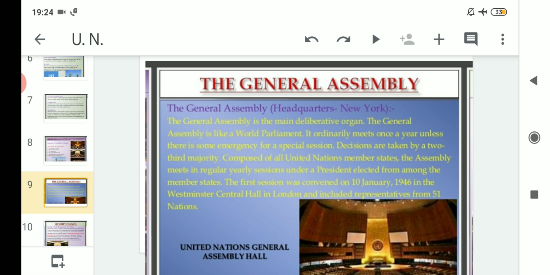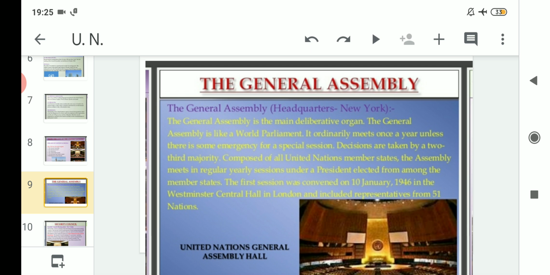That means in every democratic country you can see that there is a parliament. So like that only, the General Assembly can be told as a world parliament, where every member nation gathers to meet or take a decision on any important law. It ordinarily meets once a year unless there is some emergency for a special session.